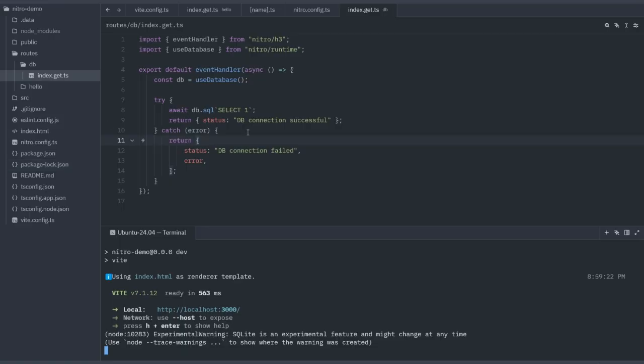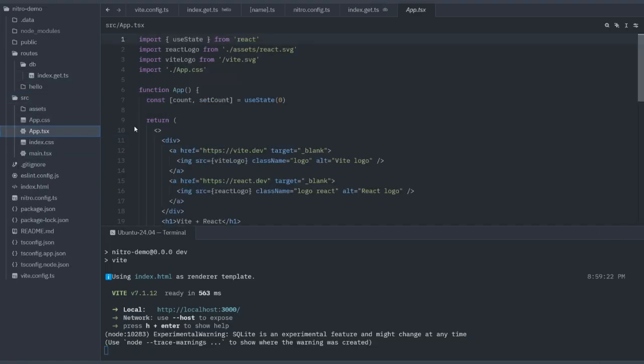All right. That is all for today, showing how to set up Nitro in a Vite project. I'm not going to go more into it. You can now call from App.tsx. You do a useEffect and fetch from the server, and just use it in your front end, like you would with any full stack app.